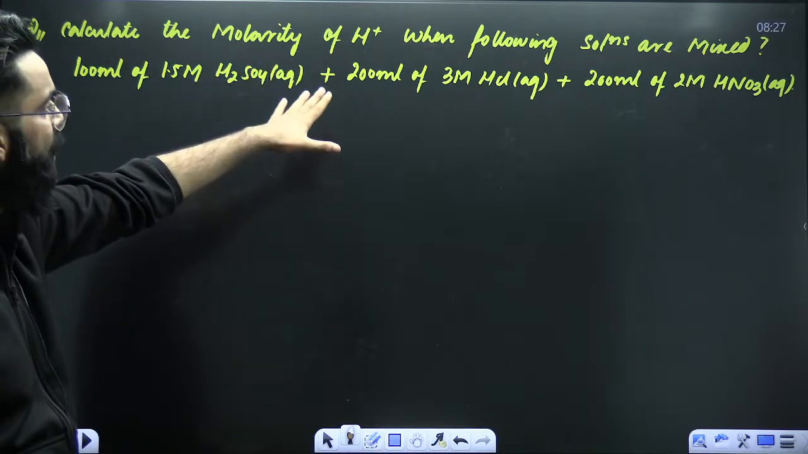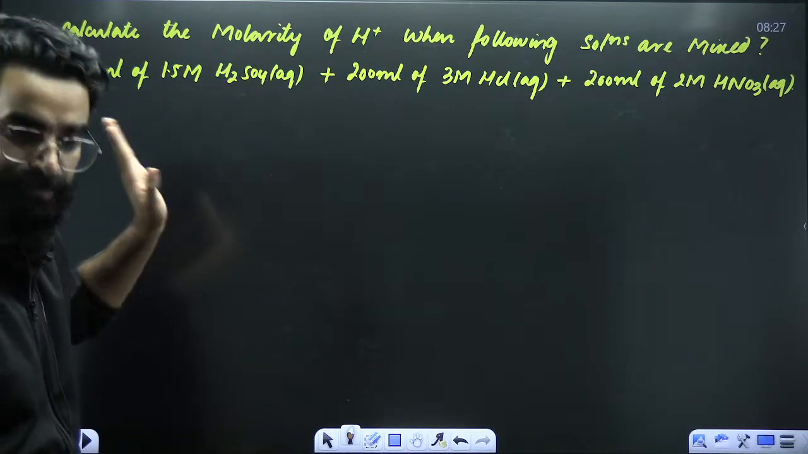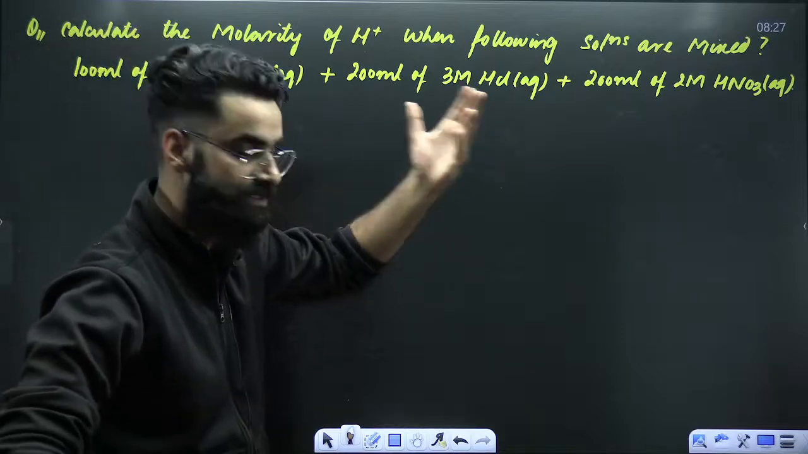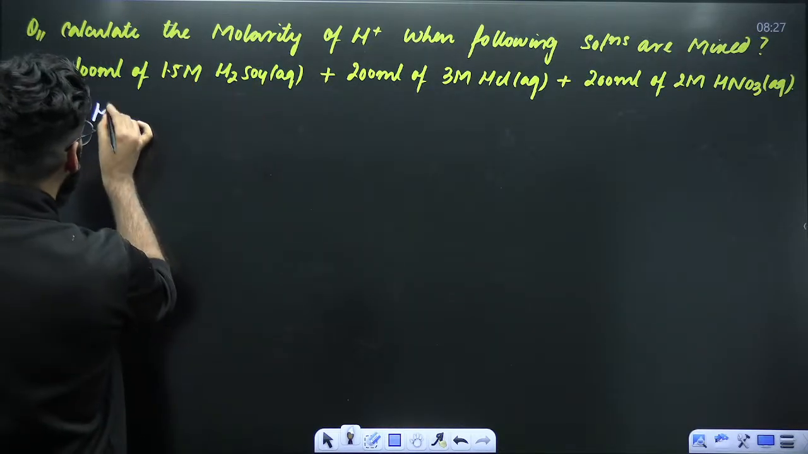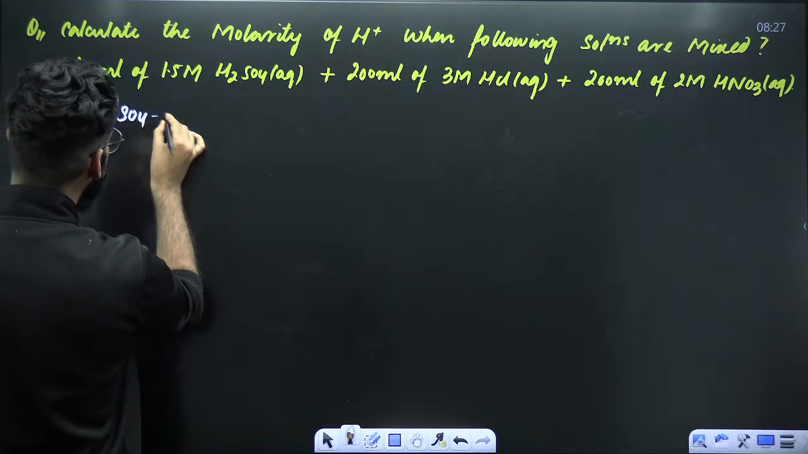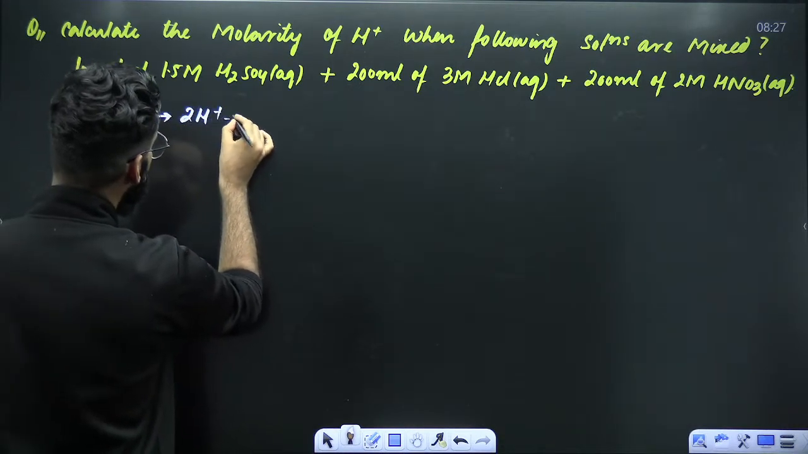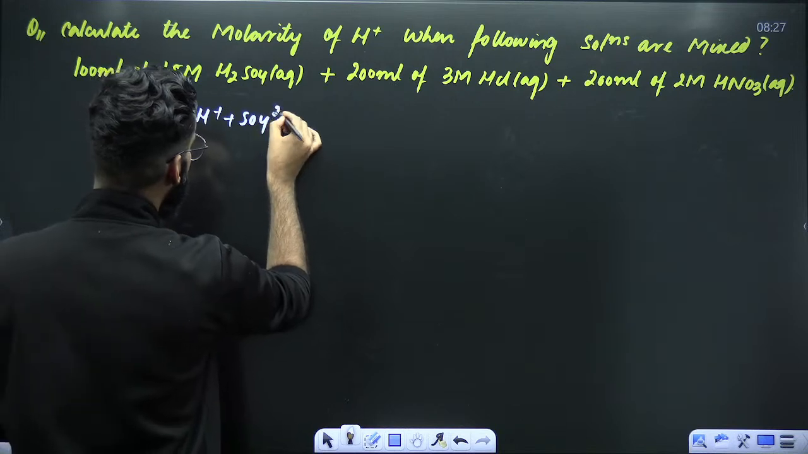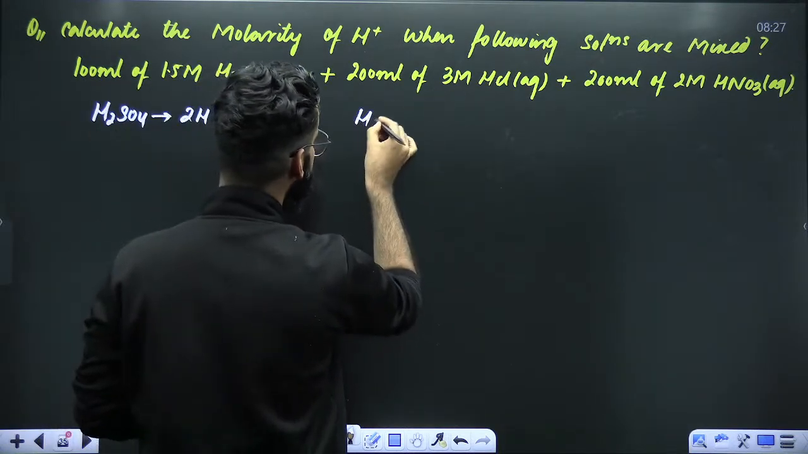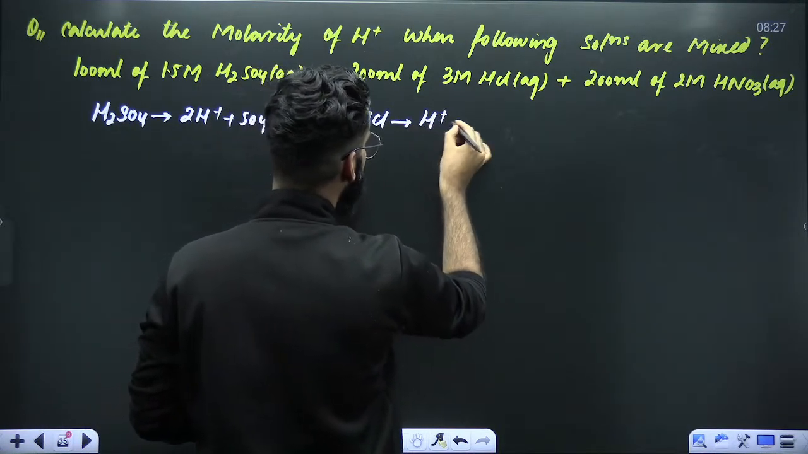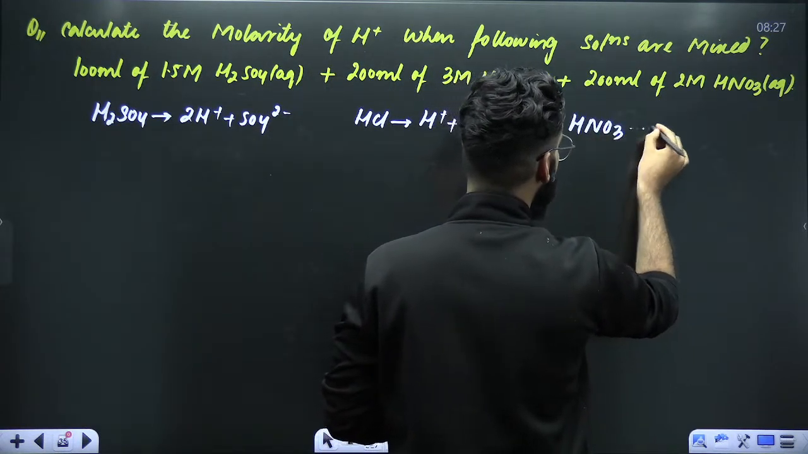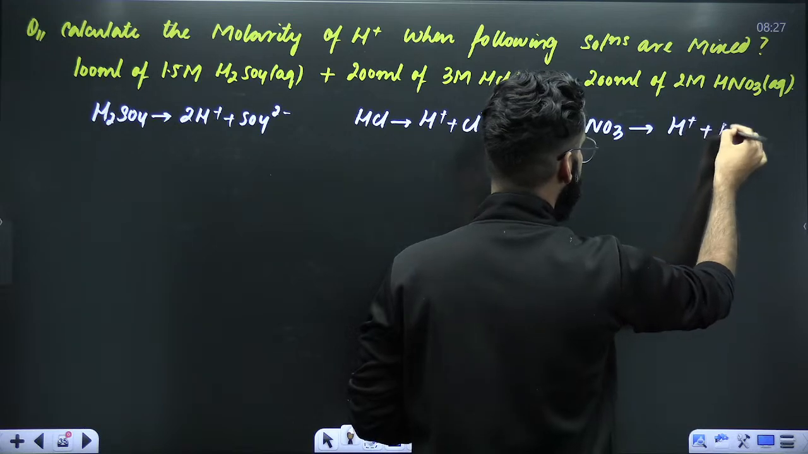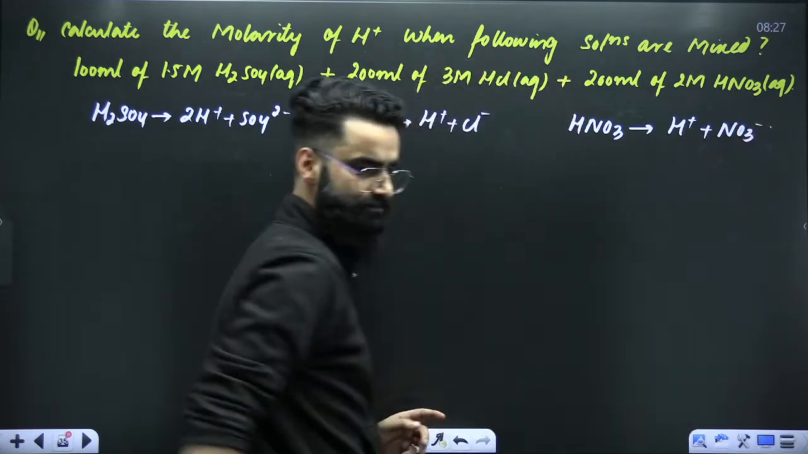Calculate the molarity of H+ when the following solutions are mixed. So you are mixing these solutions, right? See how this H2SO4 would have undergone dissociation: 2 times H+ plus SO4 2-. Tell me how this one would have undergone dissociation, this HCl: H+ plus Cl-. How would this HNO3 have undergone dissociation? H+ plus NO3-, right?